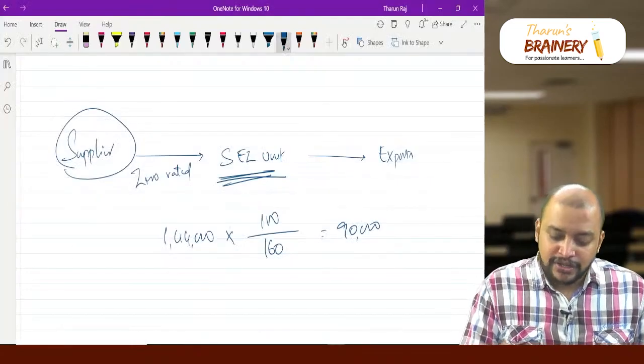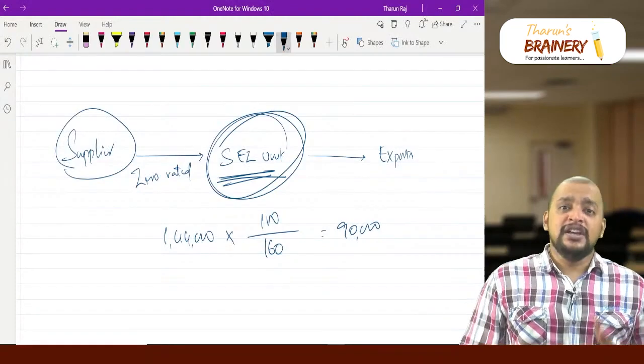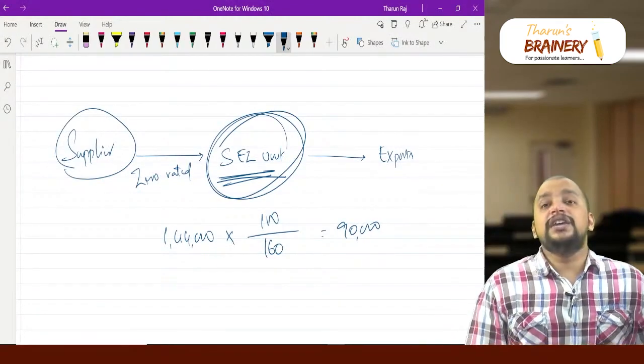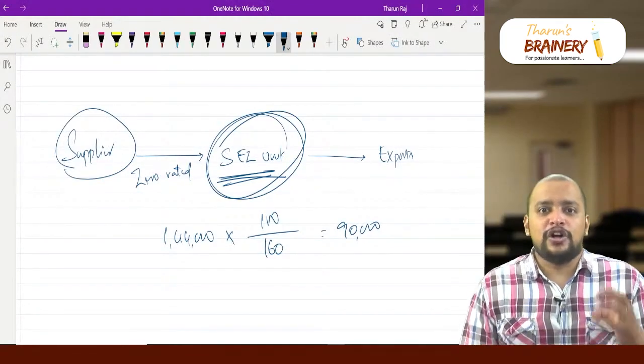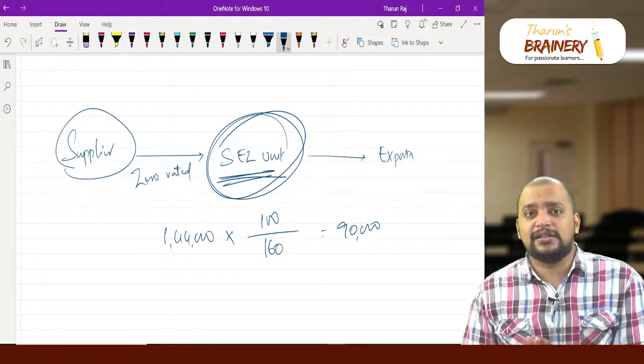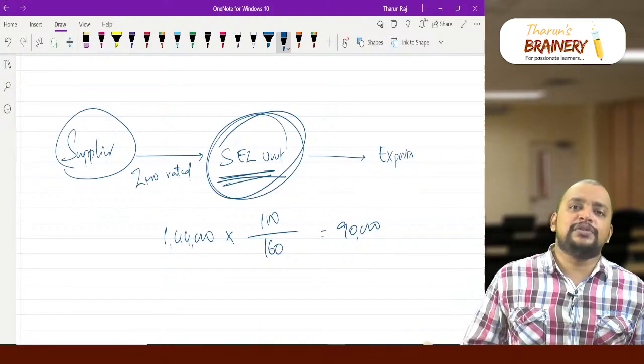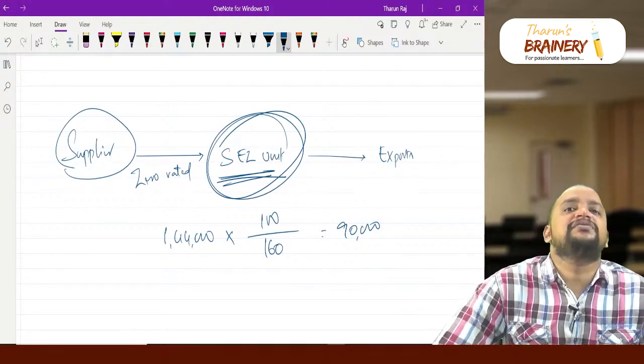So here the SEZ unit will have a separate registration and the DTA unit will have a separate registration, even within the same state, because every SEZ unit has to get a separate registration. So there is no option there. An SEZ unit has to take a separate registration even if they have a DTA unit.